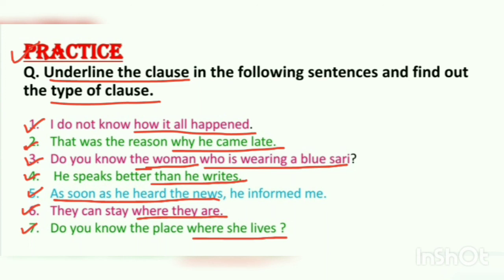In both sentences, the conjunction where is used. Then, how will you identify? Let me tell you a clue. In 7th example, you can see noun before the conjunction. That's why in this sentence, where is describing a noun, the place. So this is an adjective clause, and the sixth one is adverb clause.